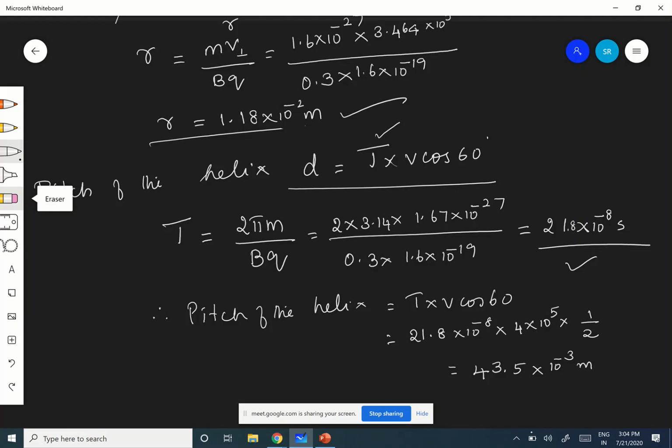So it is moving a distance of 43.5 millimeter. That is the pitch. By the time it completes one revolution, it moves 43.6 into 10 power minus 3 meter. Is it clear? Therefore the pitch is this.